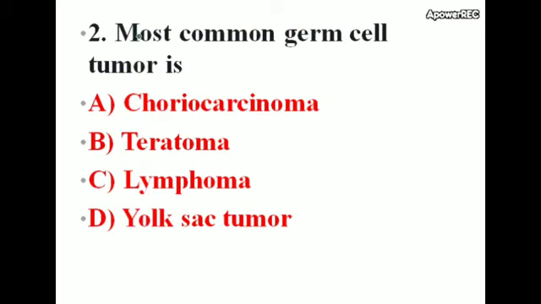Second question. Most common germ cell tumor is: options choriocarcinoma, teratoma, lymphoma, yolk sac tumor. Correct answer is choriocarcinoma. Most common germ cell tumor is choriocarcinoma.